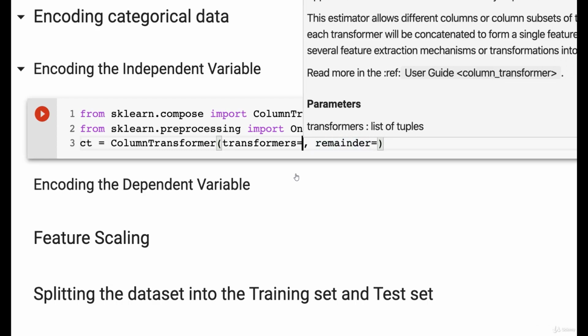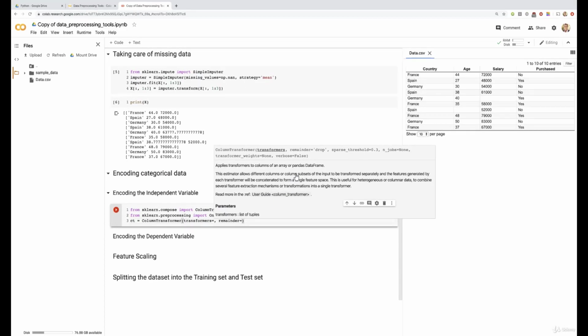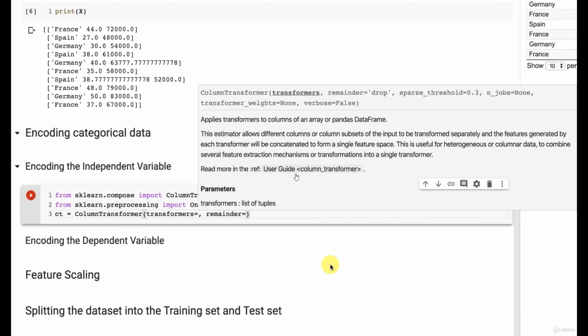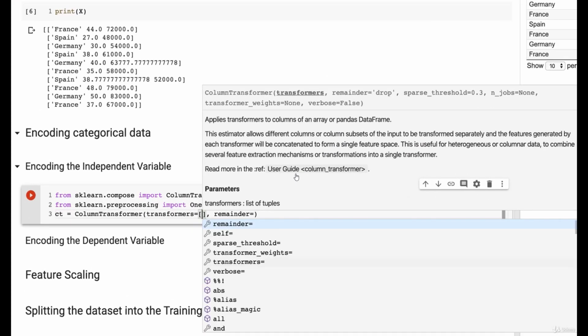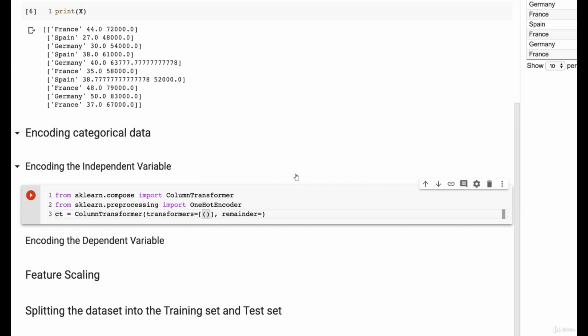So for the first one, transformers, we actually have to specify three things. First, the kind of transformation, which is encoding. Second, what kind of encoding we want to do, which is one-hot encoding. And third, the indexes of the columns we want to encode, meaning the country column. So we have to input all that in a pair of square brackets and then some parentheses. That's just the format expected by this transformers argument. We're going to enter a tuple of three elements inside these parentheses.